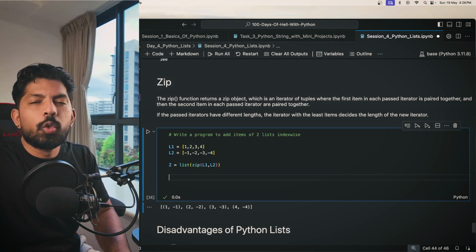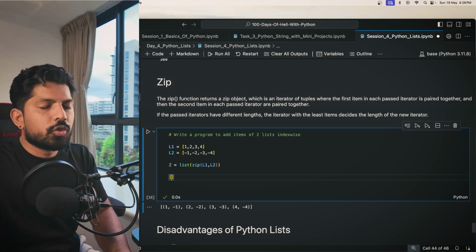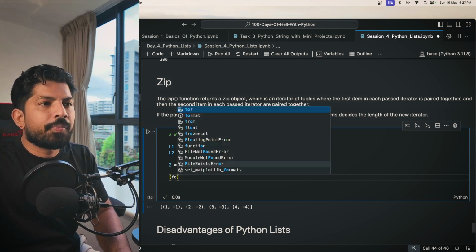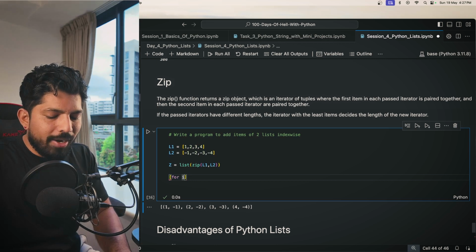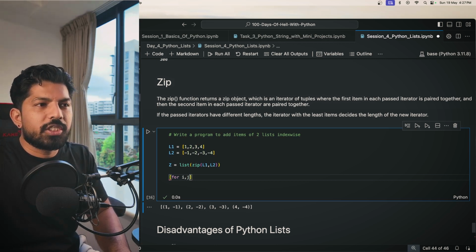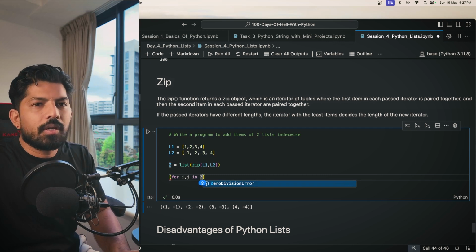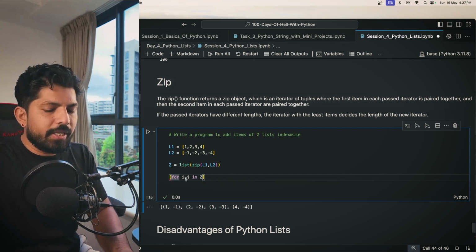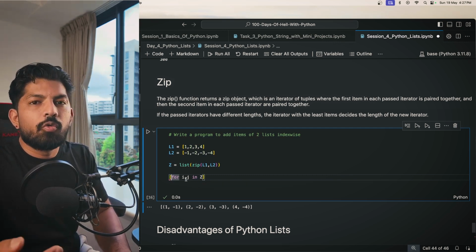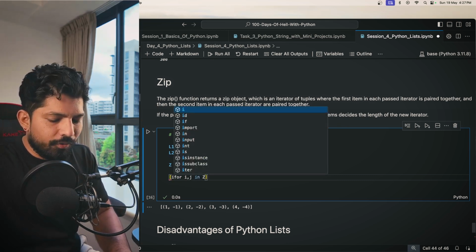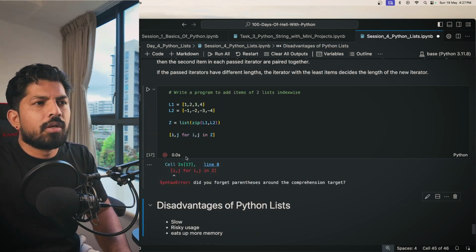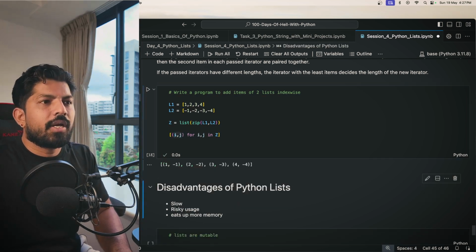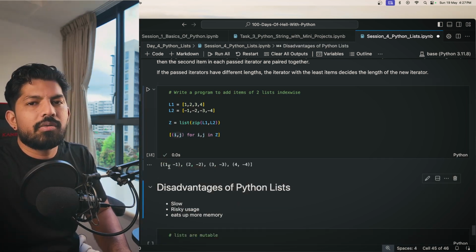So now we will apply the list comprehension. First we will declare an empty list, then for i in, now we have two items, so we have to write two variables. So for i, j in z, correct? And here you can simply print those values however you want. Let's say if you wanted to print comma separated, you can write like this, and when you hit shift enter, okay, you have to write a bracket here and you can get the same value, right? But it doesn't make any sense.